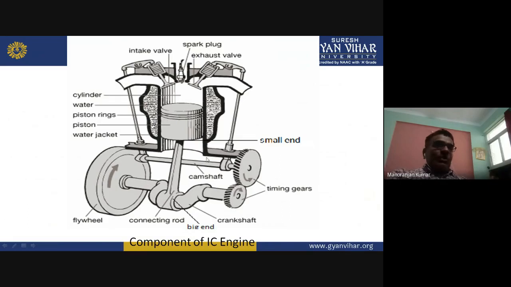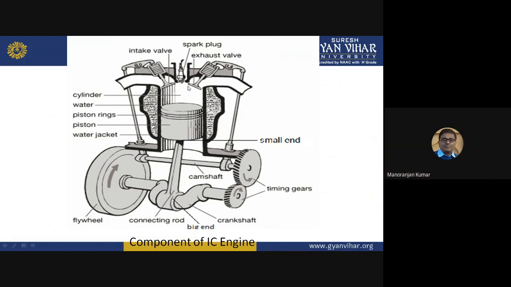Now this camshaft is connected to the valves of the engine cylinder. There are two valves in the cylinder. This is one valve, this is the other one. These two valves are fitted at the passages, one at the inlet and the other at the outlet. This valve is known as the intake valve, and this valve is known as the outlet valve or exhaust valve. And this is the actual cylinder.